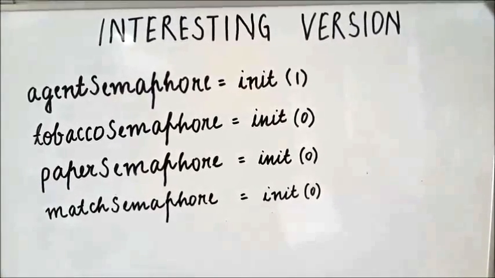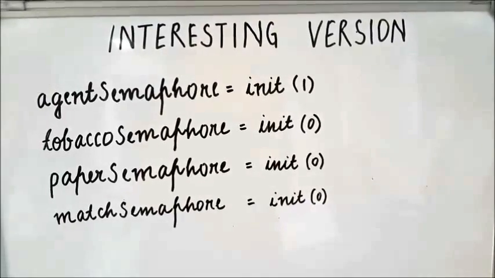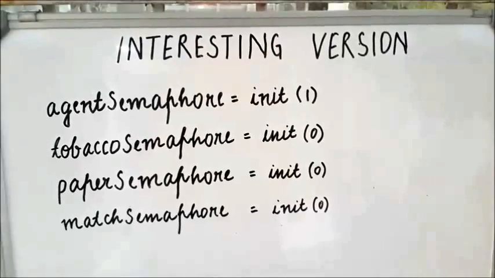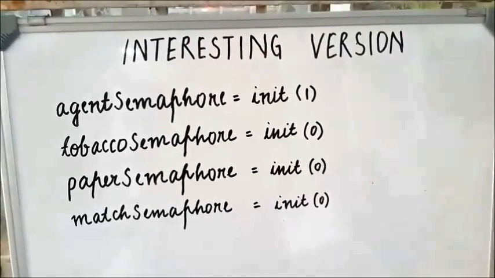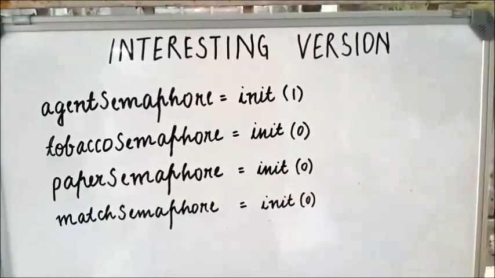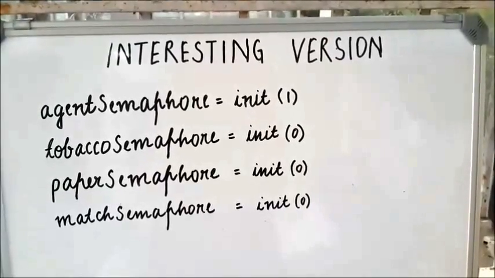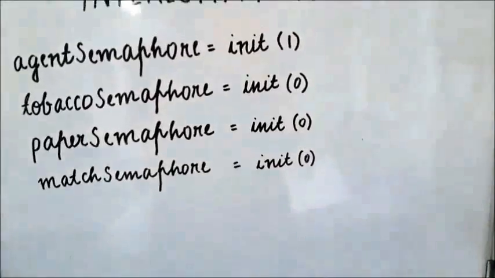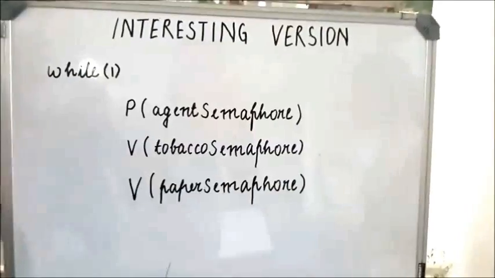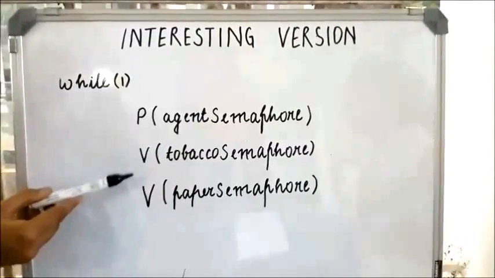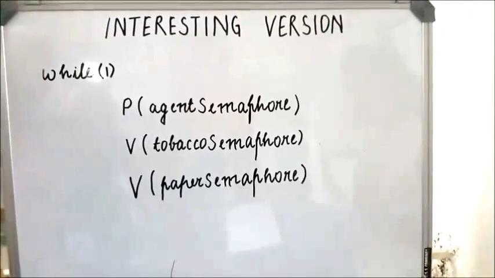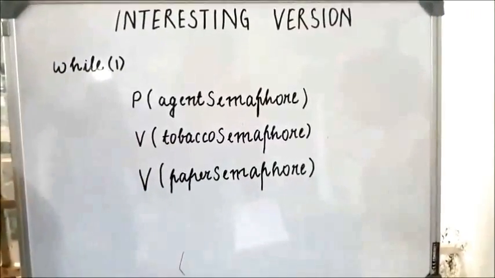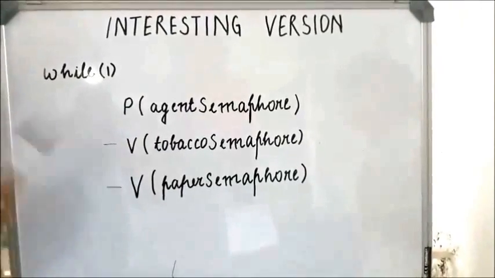The agent uses 3 threads, each of which is for putting 2 ingredients on the table. When agent semaphore is called, one of the threads will wake up and put 2 ingredients on the table. Here what we show is the code for the thread which puts tobacco and paper on the table, and the codes for other threads are similar. We are considering the code for tobacco and paper on the table. We have a while loop which is running. Then we have an agent semaphore. The tobacco semaphore and the paper semaphore are signaled.